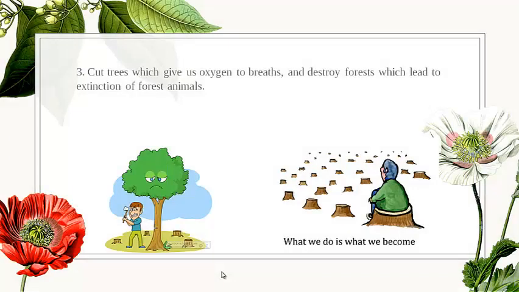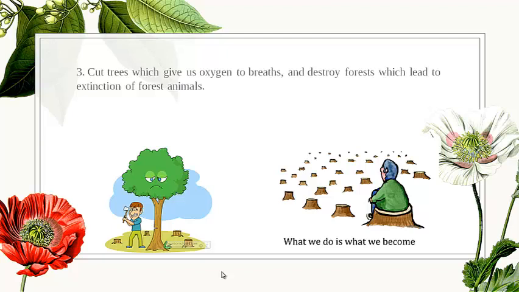Cutting trees, which give us oxygen to breathe, and destroying forests leads to the extinction of forest animals. When humans keep cutting trees to make papers, then who will give us oxygen? As you know, the trees give us oxygen and take our bad carbon dioxide. If they keep cutting the trees, the carbon dioxide will accumulate and will keep being on the earth and will suffocate us and kill us. But the trees take the carbon dioxide and give us oxygen, which means they clean the air.